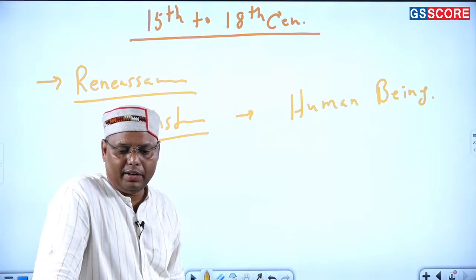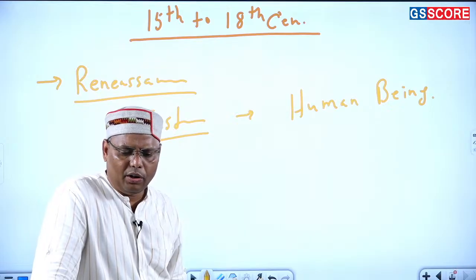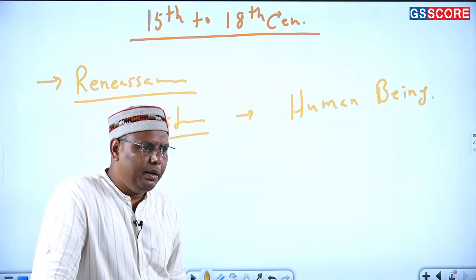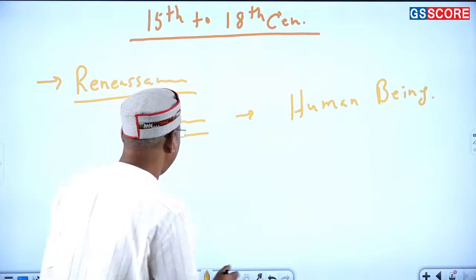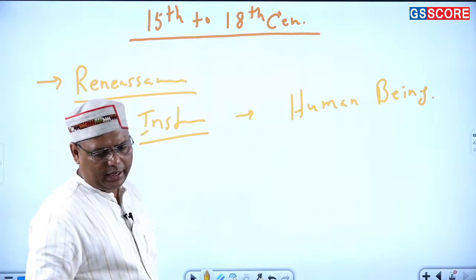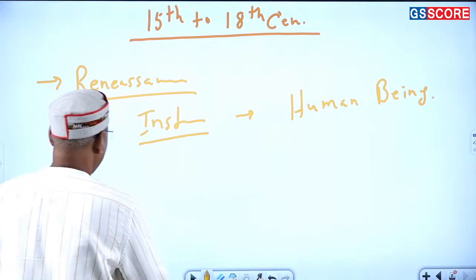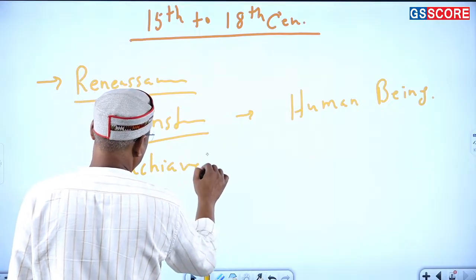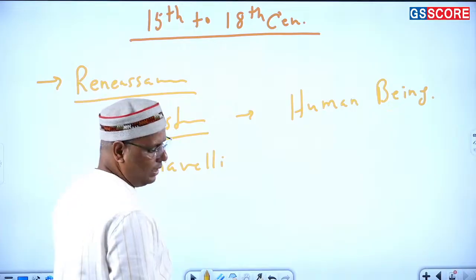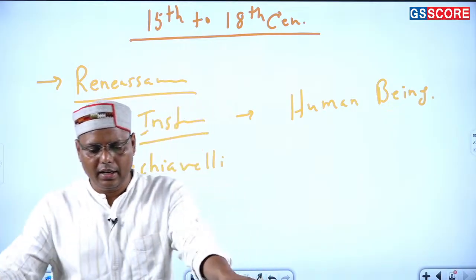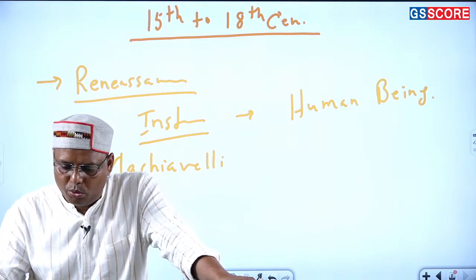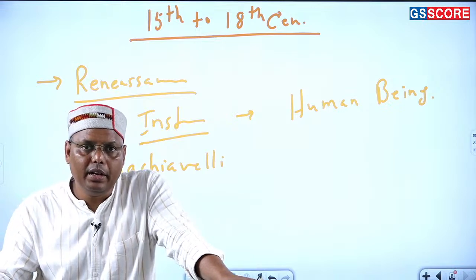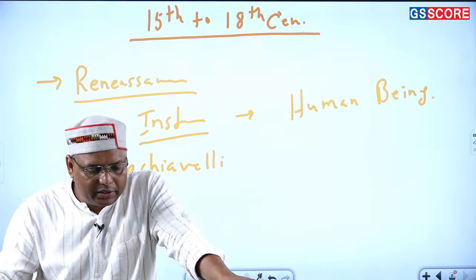And if we talk about the important people who contributed at that point of time, I can take the name of one very important fellow, that is Machiavelli, who is one scholar who contributed to the new definition of history.